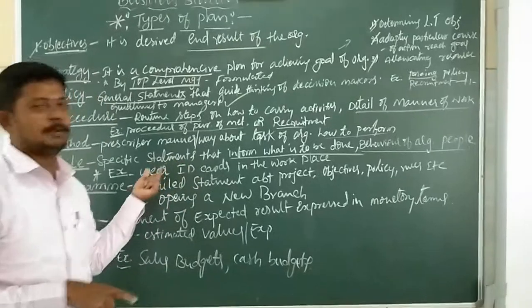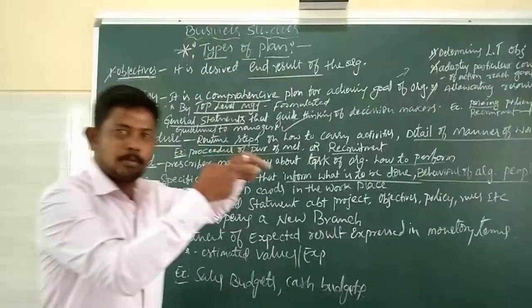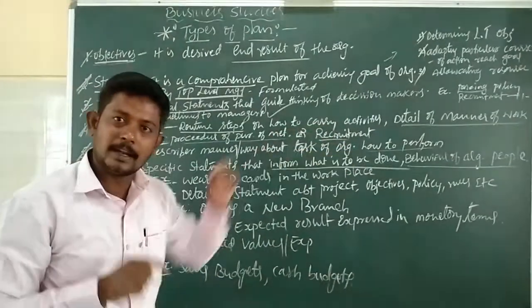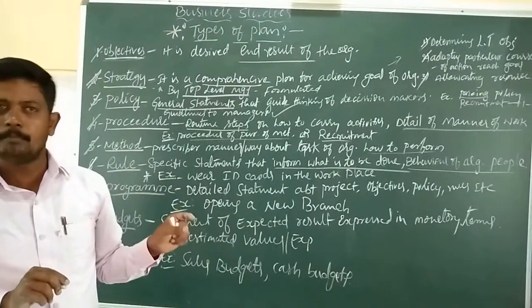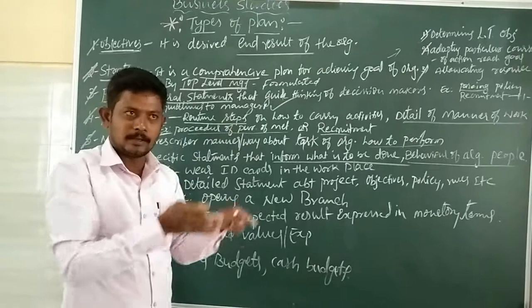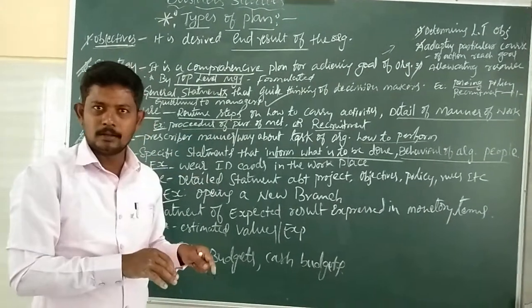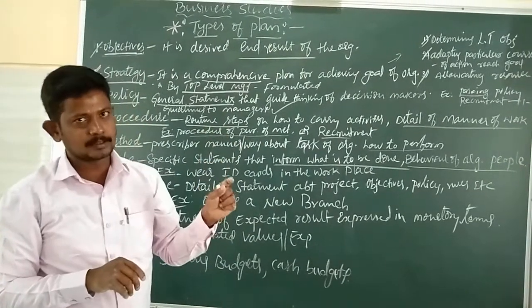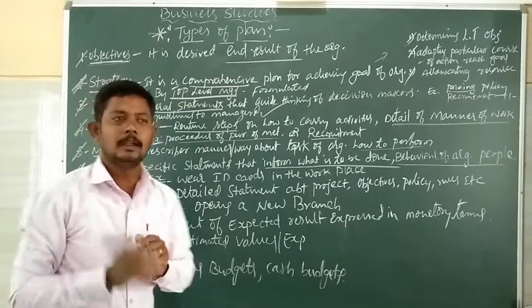It is a specific statement of the organization. It informs the employees what is to be done, and it also indicates information regarding the behavior of the organizational people. How to behave here? They properly maintain the rules and regulations of the organization, properly attend, and properly do the work. Whatever rules and regulations are there in that organization are followed. The behavior of the employees is indicated.